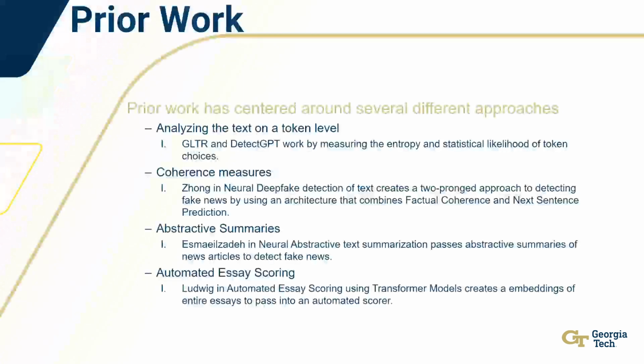So that brings me to the prior work around this topic. The prior work has centered around several different approaches, the foremost being analyzing the text on a token level. GLTR and DetectGPT are two approaches that work like this. They measure the entropy and statistical likelihood of token choices. To give an example, if I were to say, the man walks to the blank, there are several choices that could work there: the door, the store, the couch.